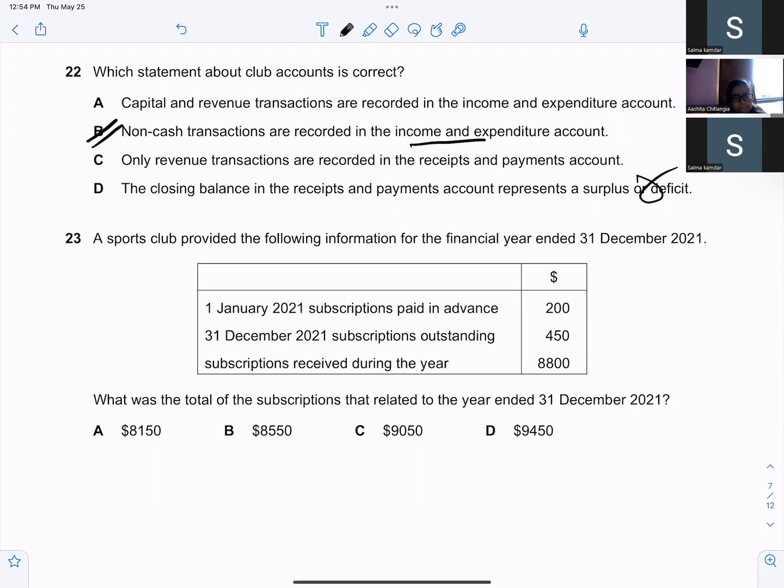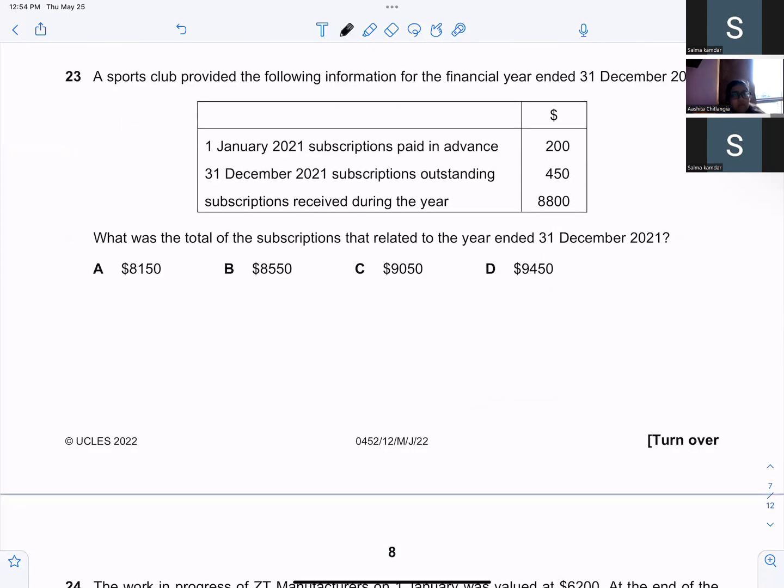Okay. Go ahead. A sports club provided the following information for the financial year ended. What do they want to know? They want to know the subscription related at the end of the year. So this is the current year, and this is the last year.